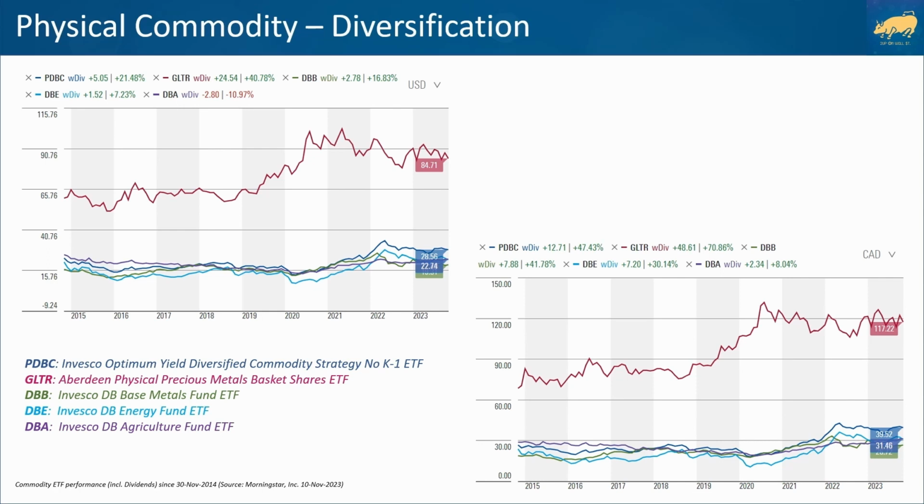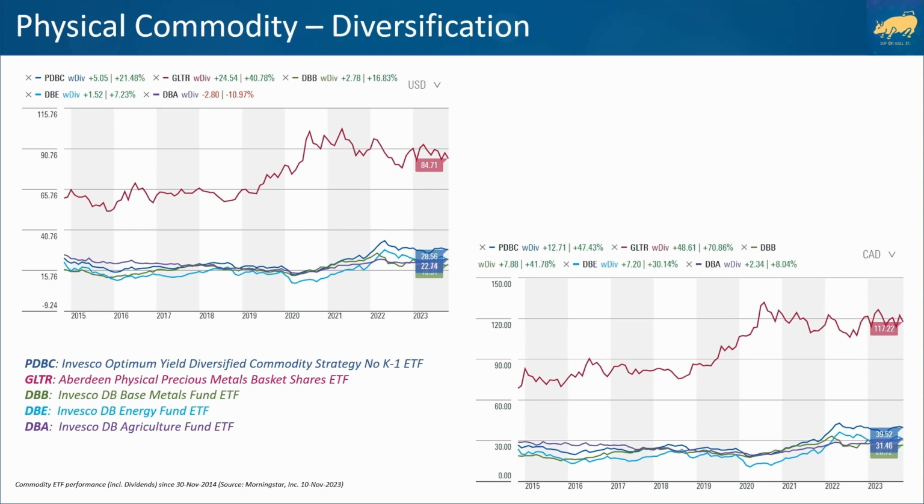These performance charts of 5 commodity ETFs include dividends and demonstrate the benefits of holding a diversified commodity basket since 2015. Rather than being down 11% if you only own the agriculture ETF, you would be up 21% if you own the basket ETF instead. However, it wouldn't have performed as well as the gold ETF's 40% total returns.